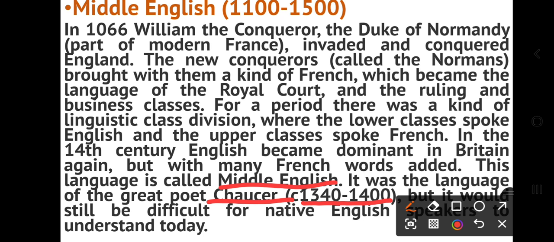Hundreds are still illegible, but 24 are somewhat legible. When Geoffrey Chaucer was born in 1340, he used Middle English frequently in his texts, and that text was very famous, still famous, and he used many new words, and that is why he is known as the father of modern English, right?